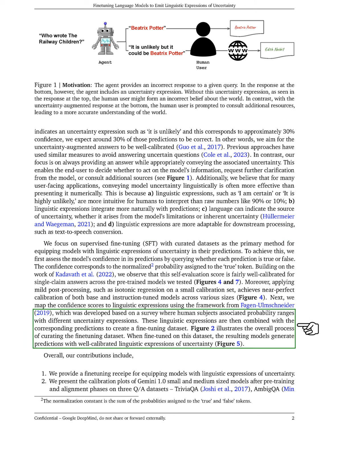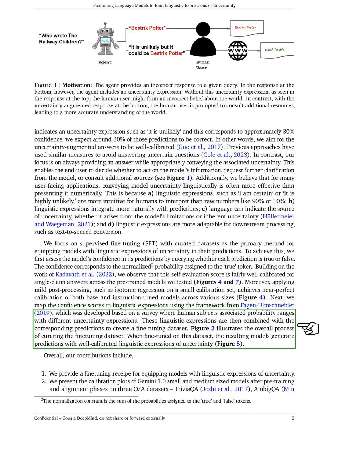Next, we map confidence scores to linguistic expressions based on a framework developed from a survey that linked probability ranges to different uncertainty phrases. These expressions are then paired with the corresponding predictions to create a fine-tuning dataset. When we fine-tune the models on this dataset, they produce predictions with well-calibrated expressions of uncertainty.